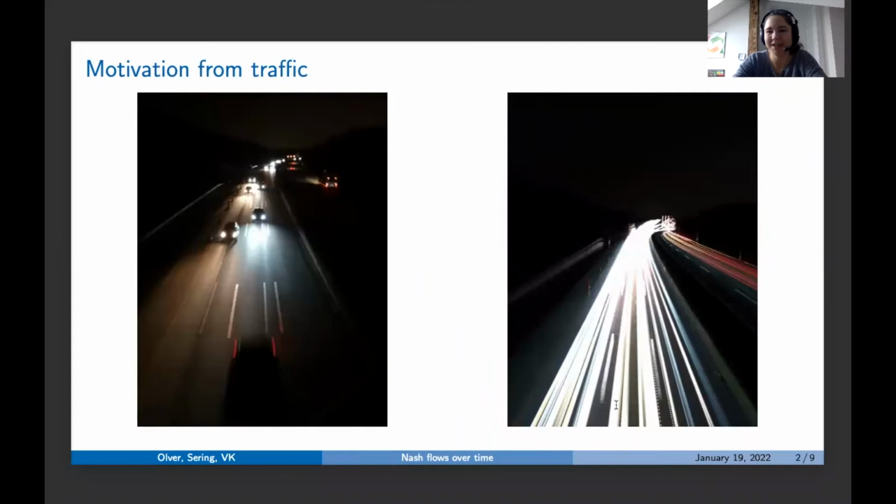The talk I want to give is motivated by traffic in two different ways. First, the model I want to talk about is motivated by traffic. And second, the model is a continuous model. So traffic looks a bit like this, but of course, traffic in the real world is discrete. And so the connection between the two is a very interesting question. And we provide one piece for this connection.